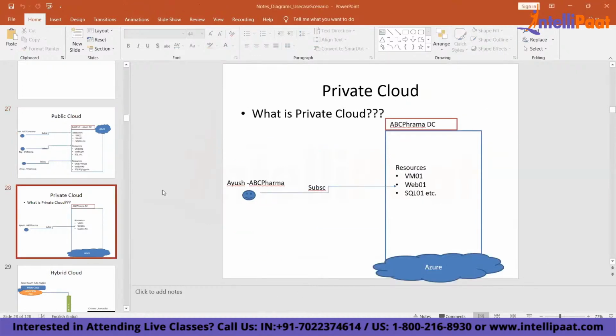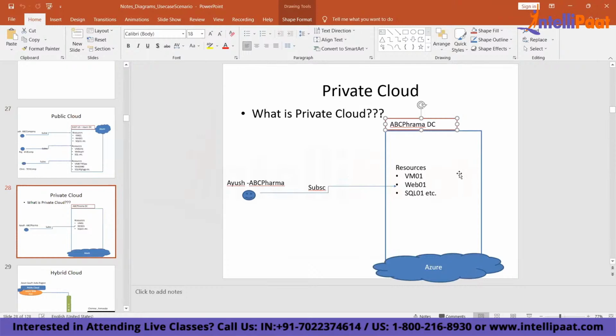Now, what is private cloud? A private cloud is something which is dedicated to a single organization, right? One company having their own private cloud. A private cloud cannot be shared. I have my subscription, only I am going to use my private cloud.